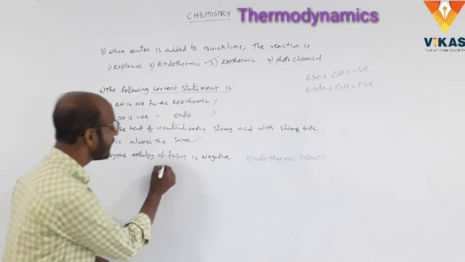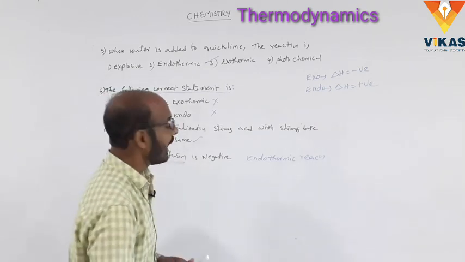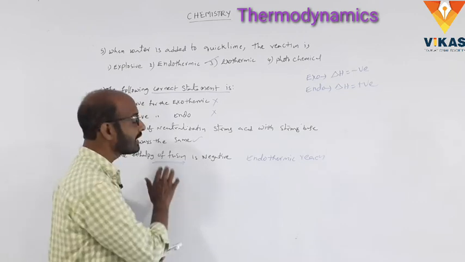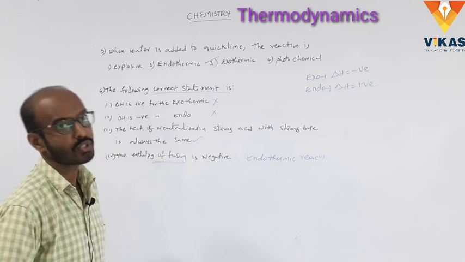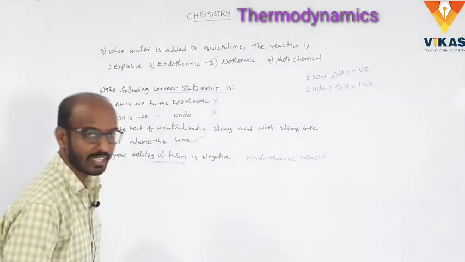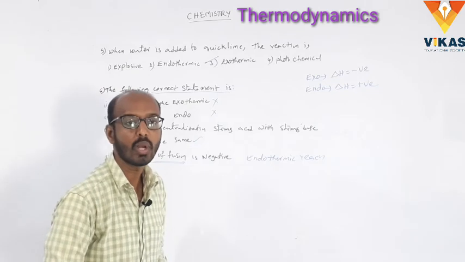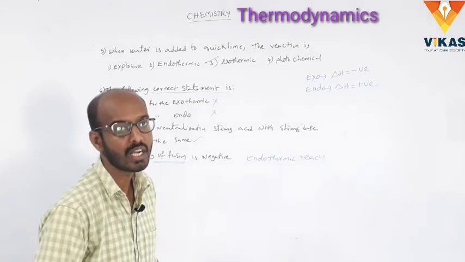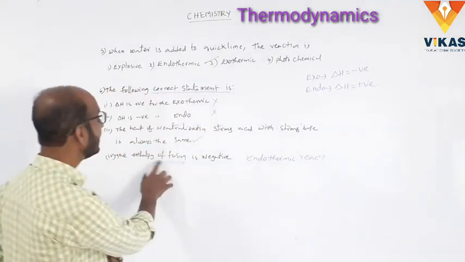So what is the meaning of enthalpy of fusion? The enthalpy change when delta H is positive, it is an endothermic reaction. That is the melting of the solid ice at 1 atmosphere and 293 Kelvin temperature. That is called enthalpy of fusion.